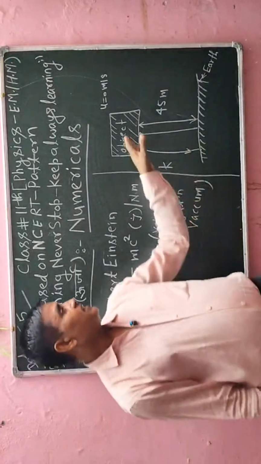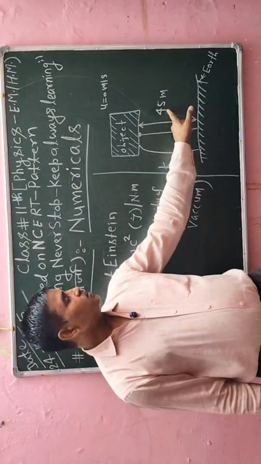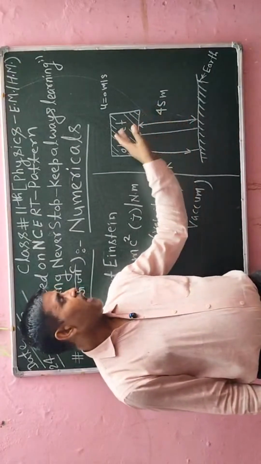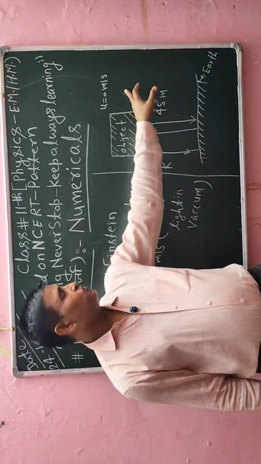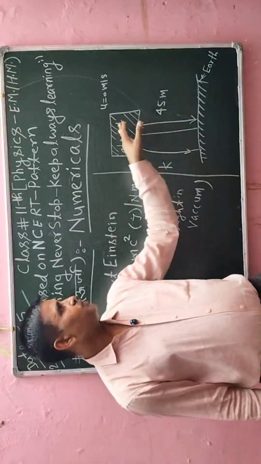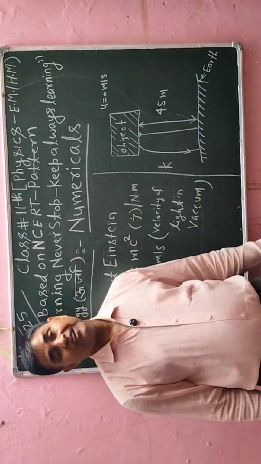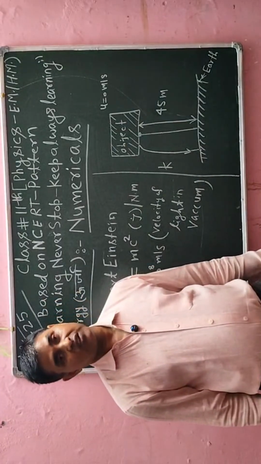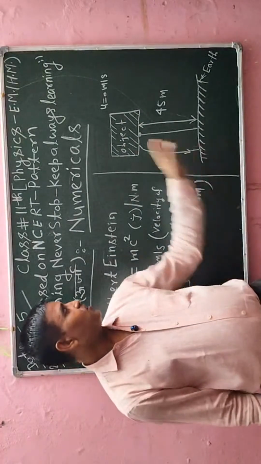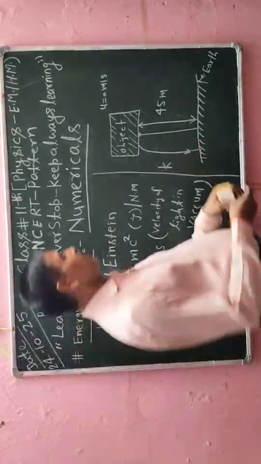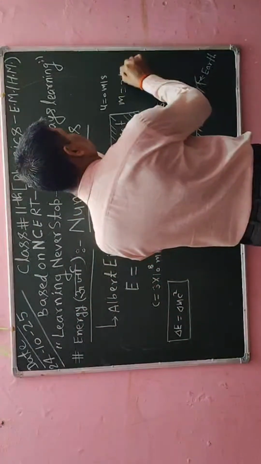That numerical is: an object is 45 meter above the earth surface, and that object is at rest. It means that the initial velocity of that object will be 0. Now after some time that object falls to the ground. Before reaching the ground, what will be its kinetic energy? This is the question. Okay, what is the kinetic energy? So first of all we have to calculate the mass of the object. Now the mass of the object I am giving here, m is equal to 2 kg.